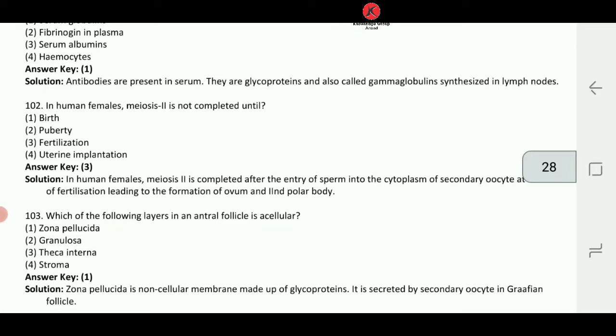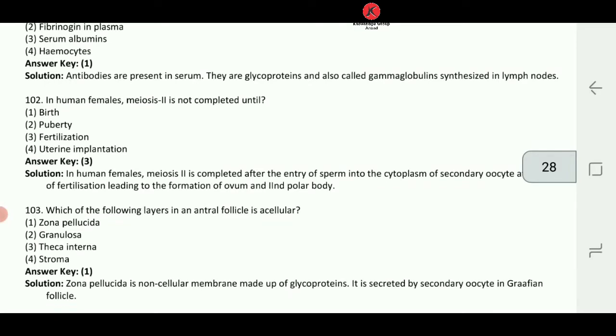So 102 answer number 3, fertilization, followed by entry of sperm, right? Meiosis 2 will be completed, which results in formation of the egg, that is the ovum, and the polar body. So 102 answer number 3 is going to come.